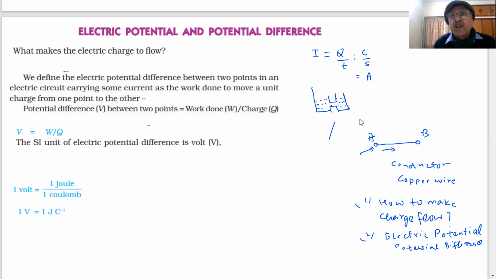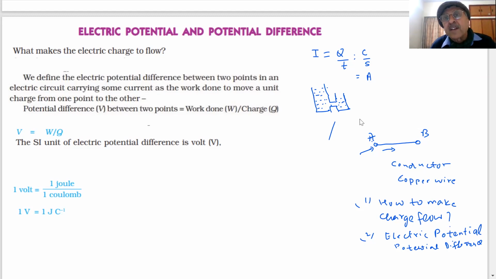No. But if I maintain more water here, now I have maintained a difference in the water. This water is at a higher pressure than this. So when the pressure is the same in both containers, no water will flow. But what will happen if I maintain a pressure difference?